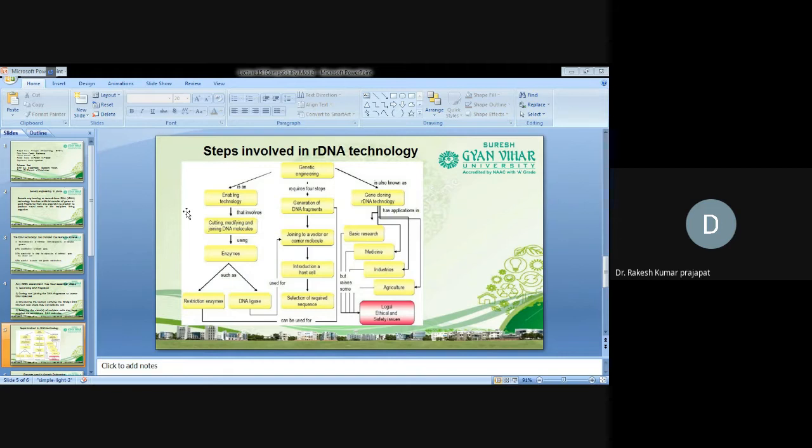Then, which requires four different steps. Generation of DNA fragments. Then use recombinant DNA by joining a vector molecule into the host cells. Selection of required DNA segments.